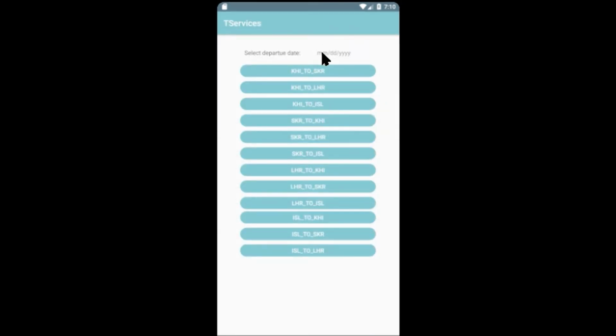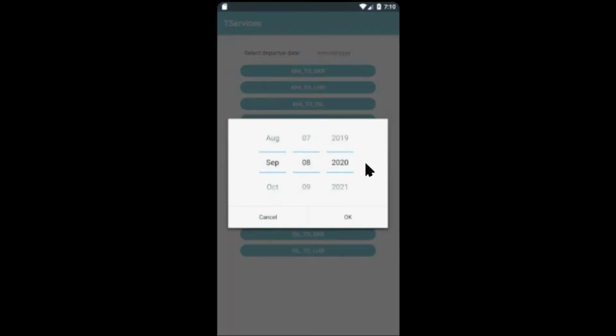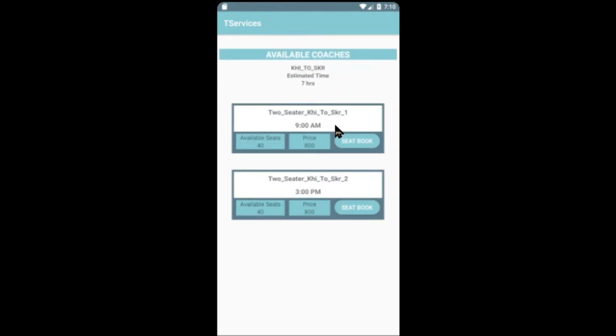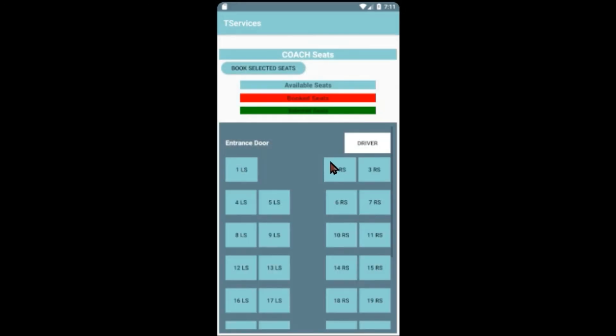In this activity I have to select the date first, then I will select the route. I'm selecting the 10th of September, and I'm going to Sakkar from Karachi. I have two-seaters available, number one and number two, with multiple choices. So I will select this one. Here you can book your seat and select first. I have selected two seats. Now click on book selected seats.